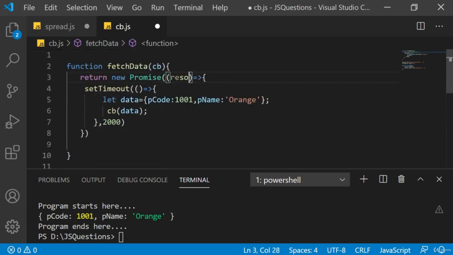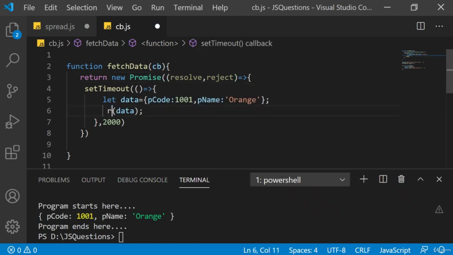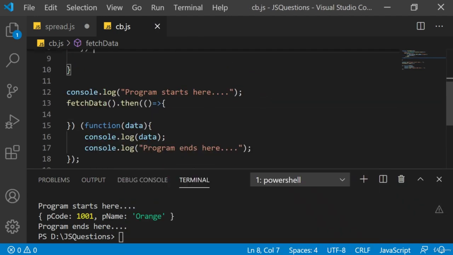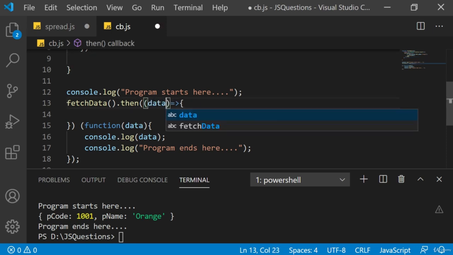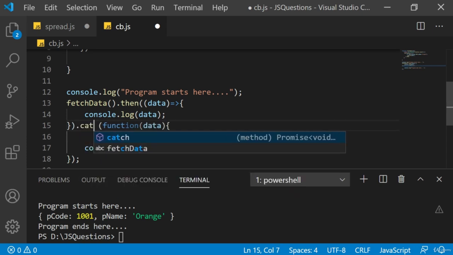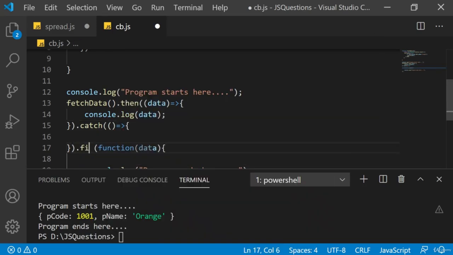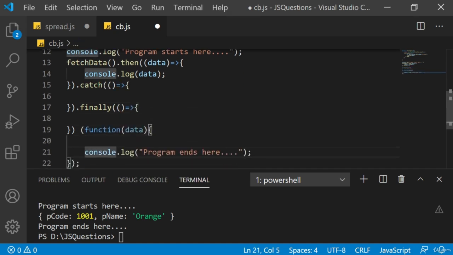Let me also say resolve here and reject, and when it is supposed to return something, I'll say resolve the data. So the data which we are passing is, let's say, retrieved here on this place. Now this console log data I can put here, right? Because I want to display. We don't need this function anymore. But yes, see this line which we wrote earlier, which is executed at the end, certainly I can say dot catch, which will have again a similar syntax, and this will also have finally, and inside finally you can put this line, the last line.